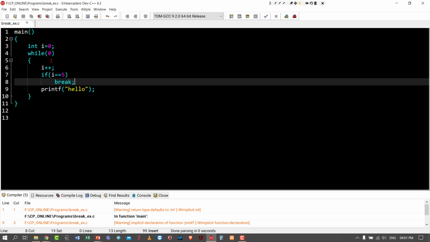5 times hello will be printed. Okay. So before checking the output, let me analyze the program. Initially i will be 0. While 0, it is true. Then i becomes 1. 1 equal to 5 is false, so the break statement will not execute. Hello will be printed.